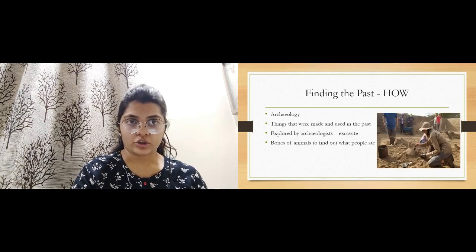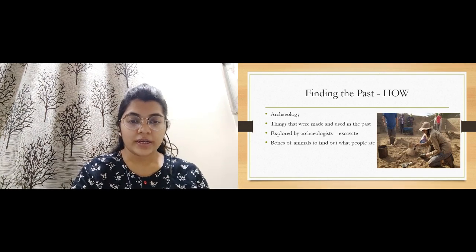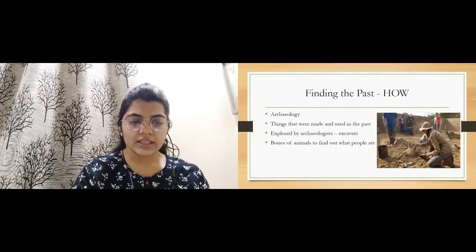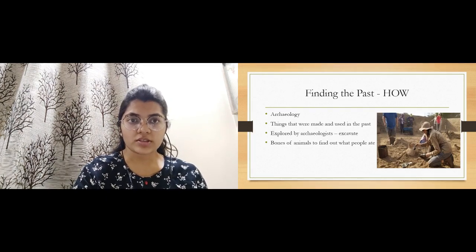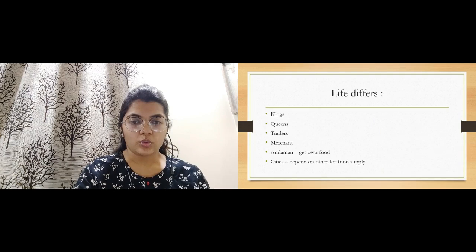After that we have archaeology. All of you must know what archaeology is. Things that were made and used in the past are what we connect with archaeology. There are many things and many places which are explored by archaeologists. You can see in the picture that they excavate things. It means they find different things and search out what the use of that thing was, like bones of animals to find out what people ate. So this is an example of archaeology, where different things are found and excavated by archaeologists. So this was about how.